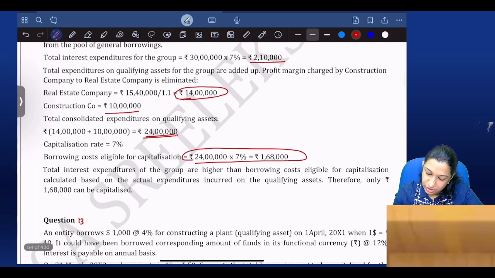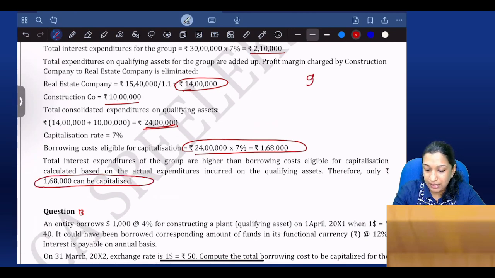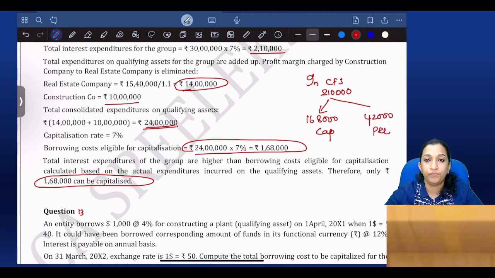Total interest expenditure of the group is higher than the borrowing cost capitalized. Therefore, only 1,68,000 can be capitalized. In CFS, 2,10,000 is the total interest, of which 1,68,000 can be capitalized, and the balance 42,000 is charged to the statement of P&L. So there is a question, and this is an area which has not been tested for the exam. It can be asked.